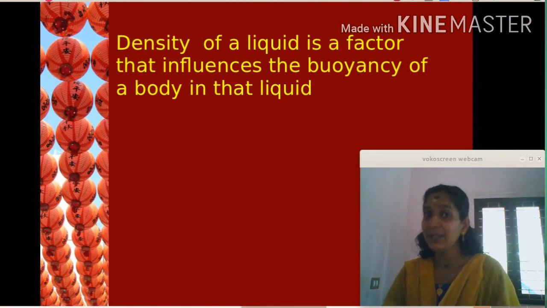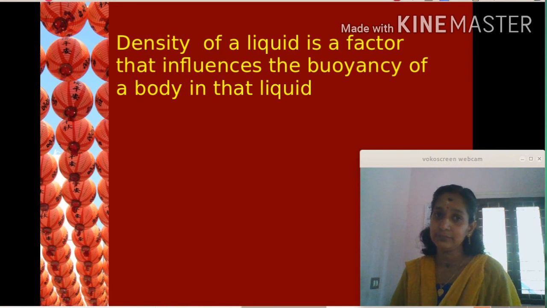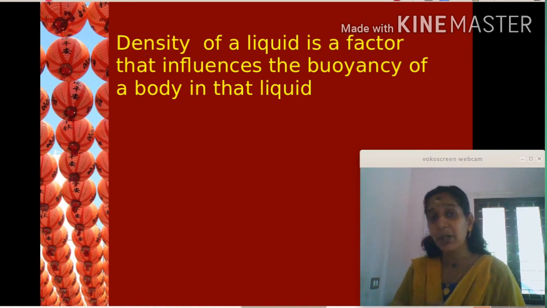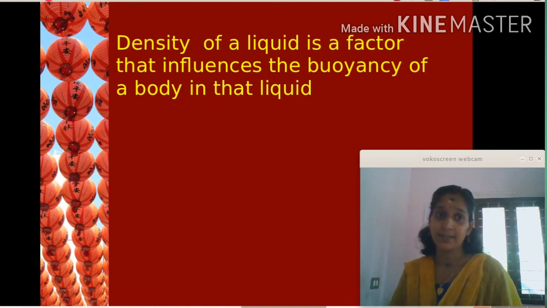So, density of a liquid is a factor that influences the buoyancy of a body in that liquid. Which are the factors that influence the buoyancy of a body? Density of a liquid. If an object is in water, it experiences buoyancy according to the density of water. If the object is dipped in saline water, it experiences buoyancy according to the density of saline water.